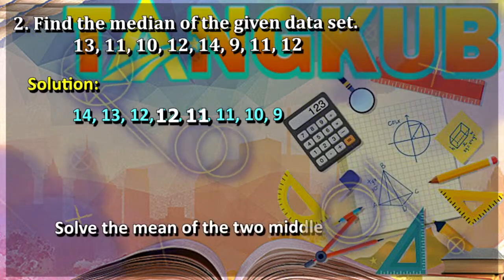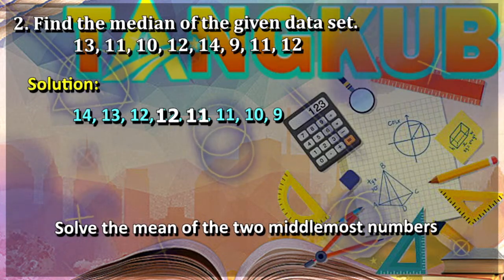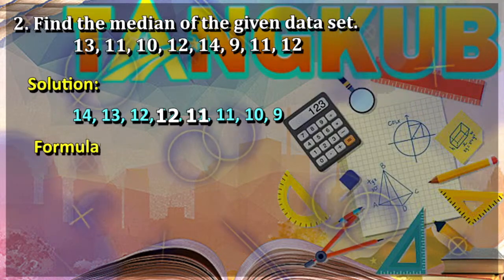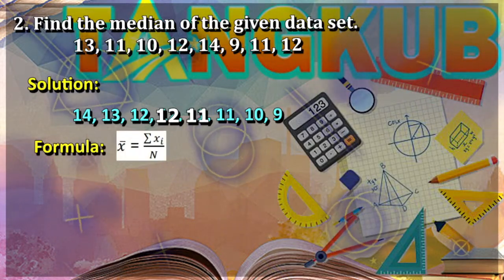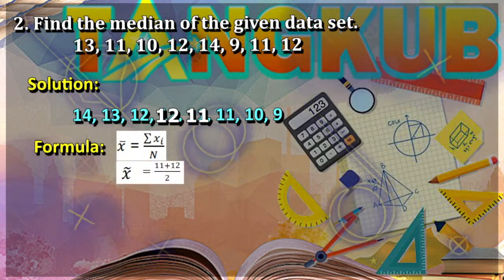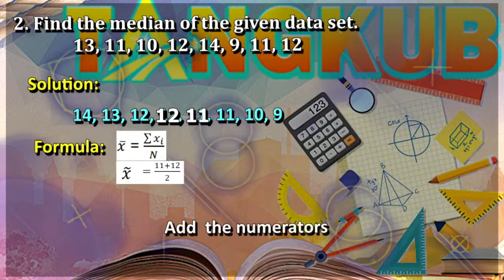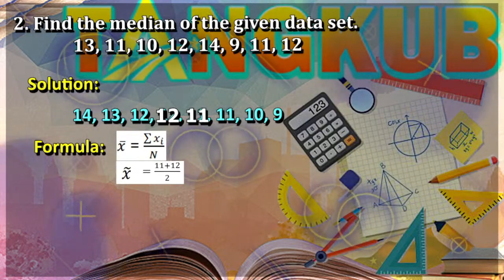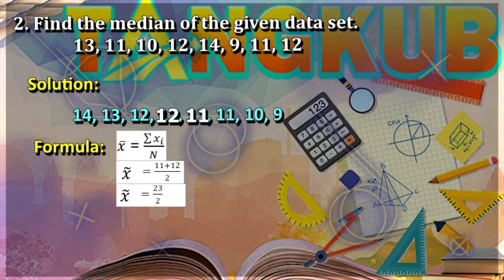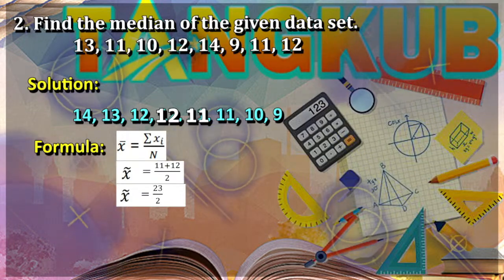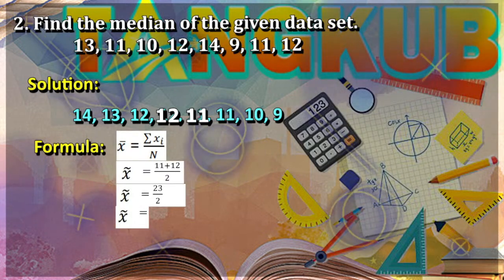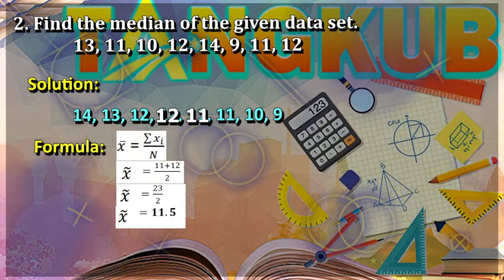So now, we have to solve for the mean of the 2 middlemost numbers. To get the mean or average of the 2 numbers, again, we have to use this formula. Now, for the mean of these 2 numbers, we have 11 plus 12 divided by 2. Now, let's add the numerators. 11 plus 12 is equal to 23. So we now have 23 over 2. 23 over 2 or 23 divided by 2 is equal to 11.5. Therefore, the median of this given data set is equal to 11.5.